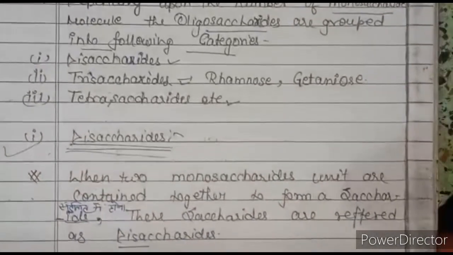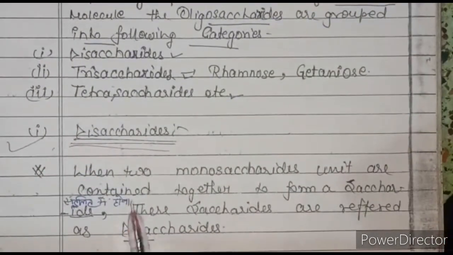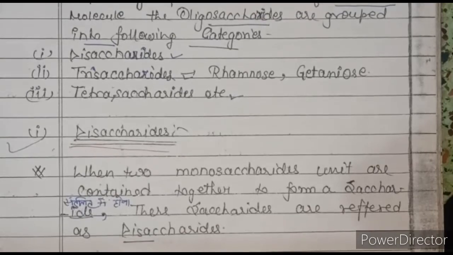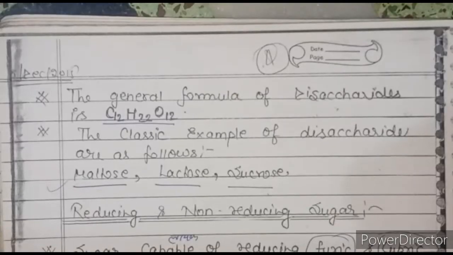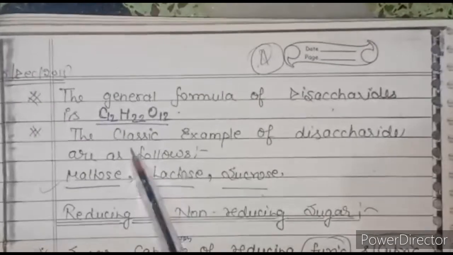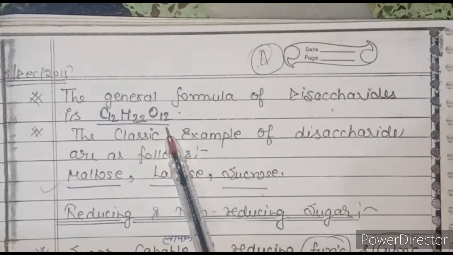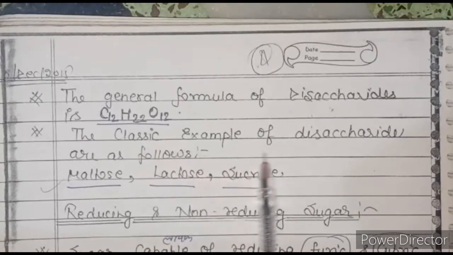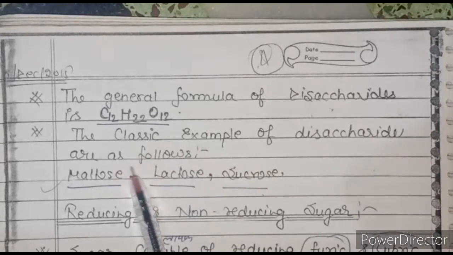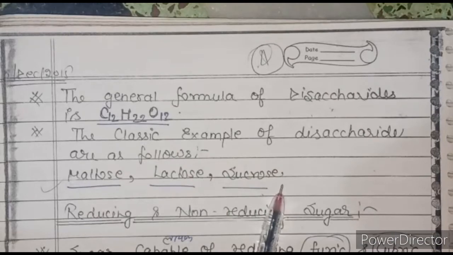Now, first, disaccharide. When two monosaccharide units are joined together to form a saccharide, that saccharide is referred to as a disaccharide. The general formula of disaccharide is C12H22O11. The classical examples of disaccharide are as follows: maltose, lactose, sucrose.